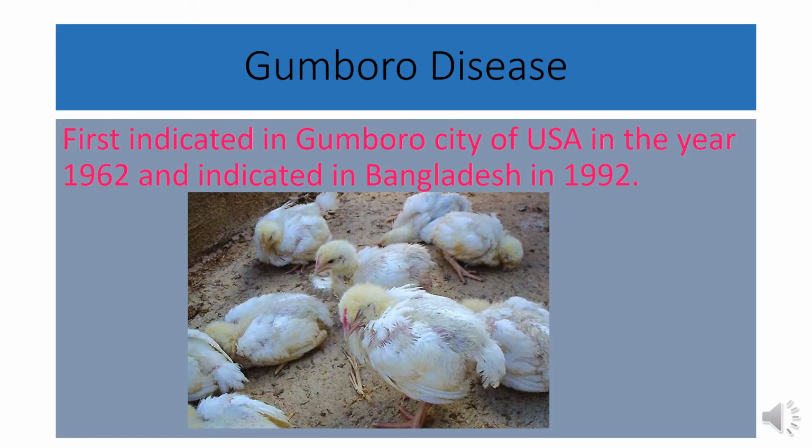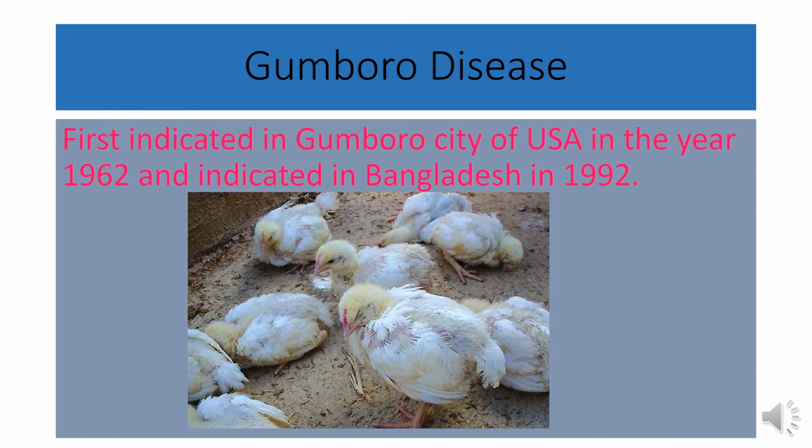Gumboro disease. The disease was first indicated in Gumboro city of USA in the year 1962, and in our country the disease was first indicated in 1992. So first indicated in 1962 and first indicated in Bangladesh in 1992.